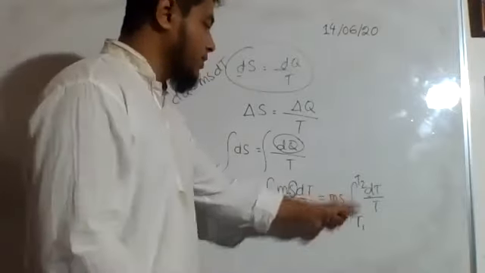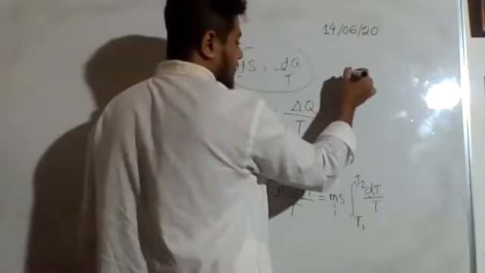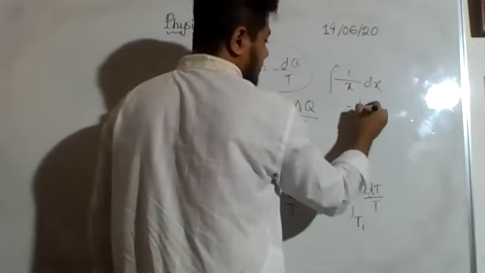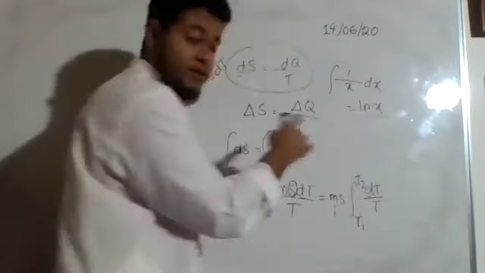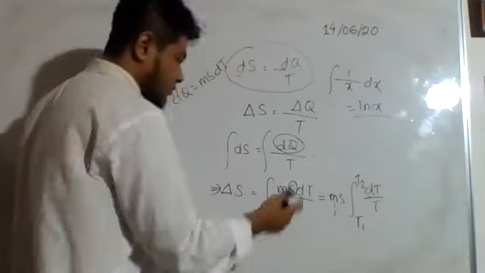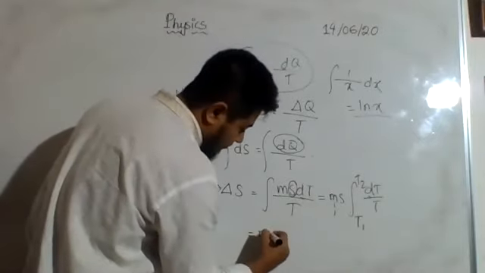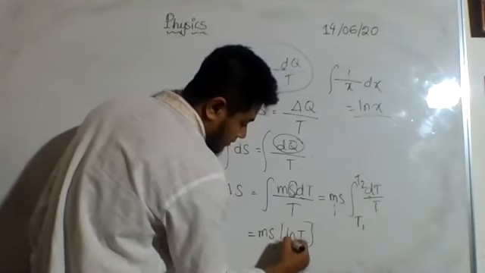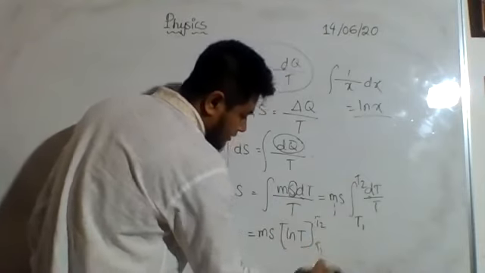Now, if you remember, there is a formula of integration 1 by x dx, which is equal to ln x. I explained this one a couple of days ago also. So from here, ms will be there, and this will become ln t. Upper limit is t2, lower limit is t1.